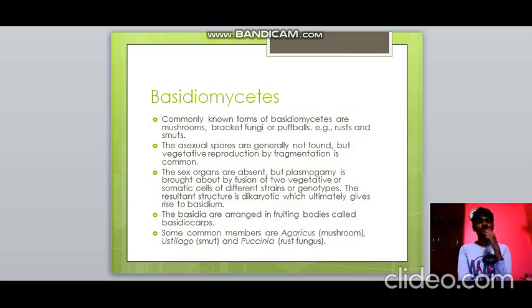Then talking about basidiomycetes. So they are mushrooms, bracket fungi, all these come under this, like rusts and smuts, all that. Asexual spores are not found. They do not reproduce asexually, but vegetative reproduction by fragmentation is common. The sex organs are also not present, but plasmogamy happens due to the fusion of 2 vegetative cells of different strains or genotypes. And the resultant structure, as I told you earlier, does not form diploid immediately. They form an intermediate stage which is known as the dikaryotic phase, and at last it gives rise to basidium. And they are arranged in fruiting bodies which are known as basidiocarps. So common examples are Agaricus, which is mushroom, Ustilago, which is smut, and Puccinia, which is rust fungus.